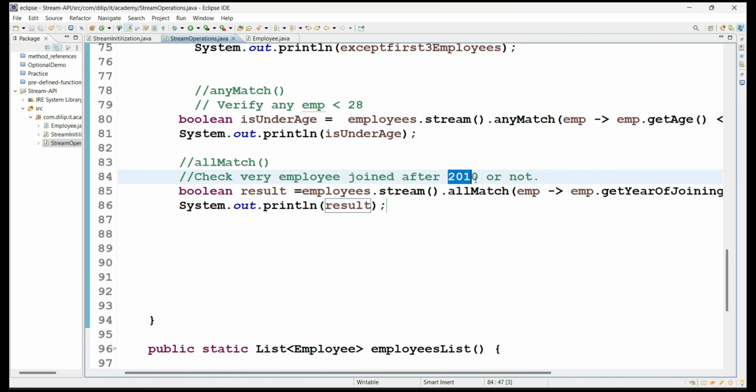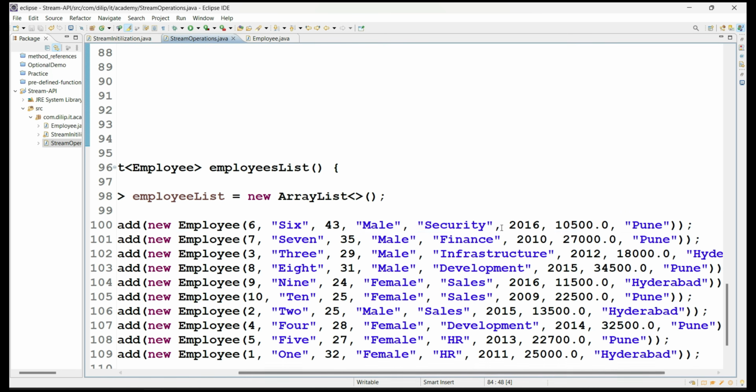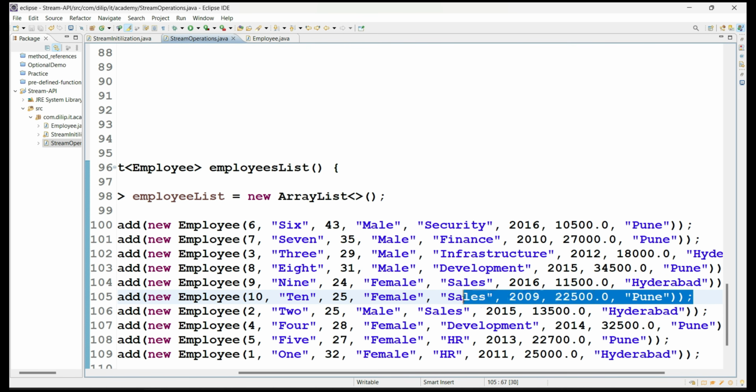So that means there might be an employee who joined before 2010 also. So if you see here, anyone else available? 2016? No, no, no, no. 2009, because of this employee we got the false. Okay, we got the false.